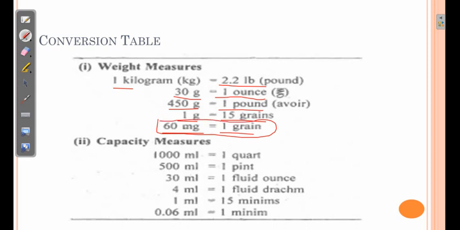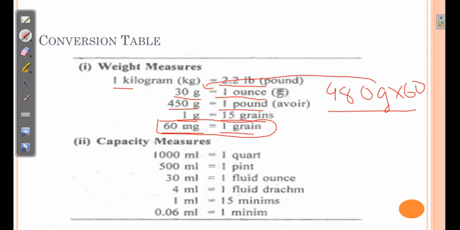For an example, if I consider that 60 milligrams is 1 grain, and I know that 1 ounce is 8 fluid drams, and that is equivalent to 480 grains. If I multiply this 480 with 60, the answer will not come to 30 grams. So there will be a difference. So in such cases we need to take some liberty. When smaller units are there, we need to start with the smaller units. When larger units are there, we need to start with the larger units.